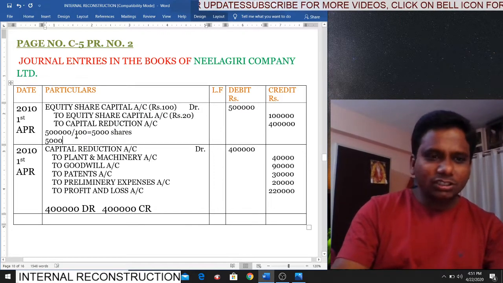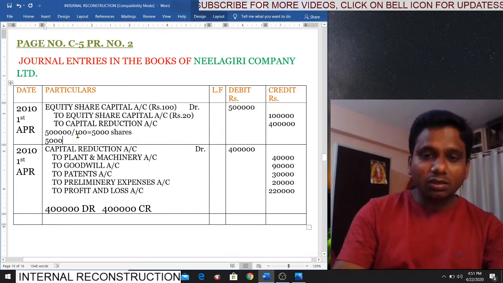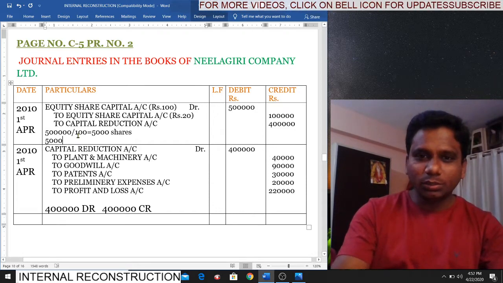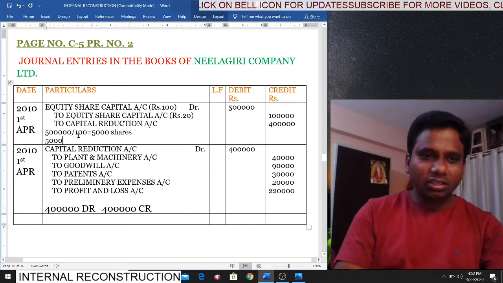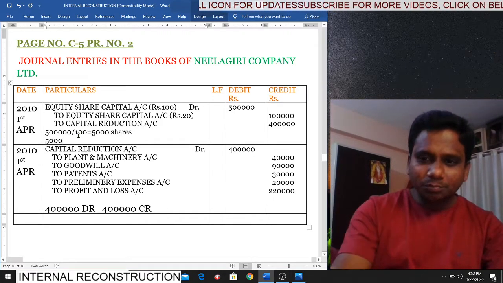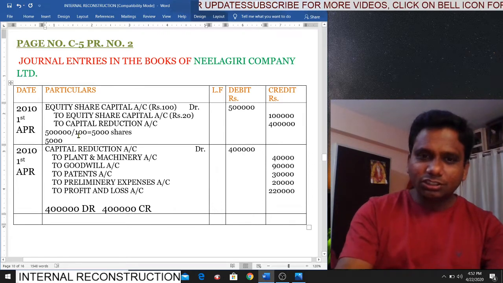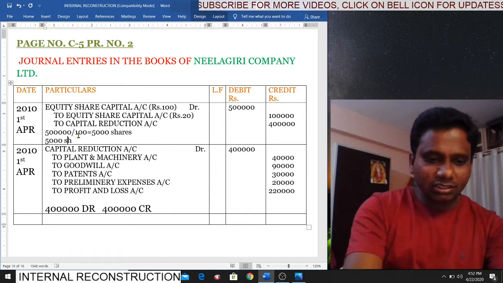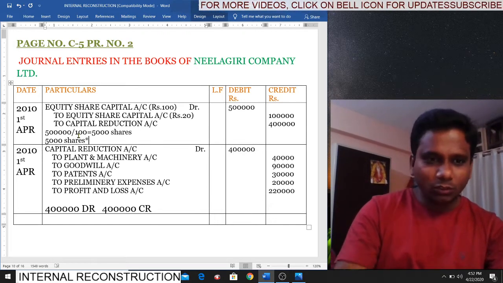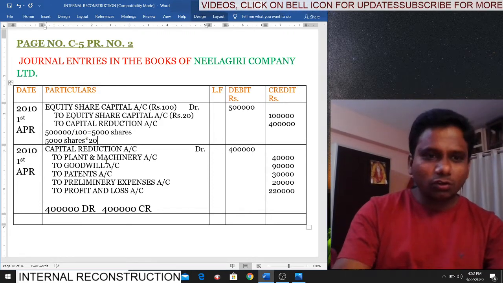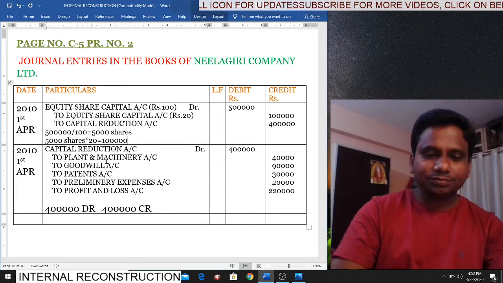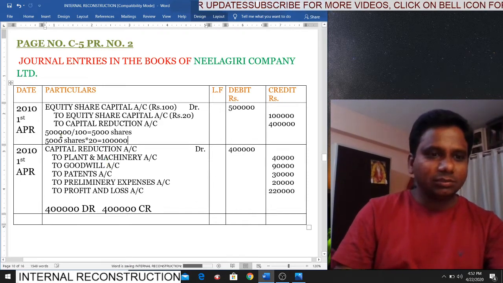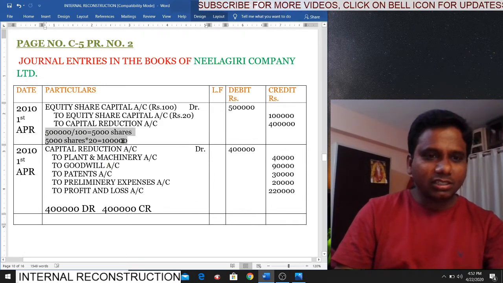How many number of shares are reducing? Number of shares are not reducing. Do remember, number of shares we will not reduce. We reduce only the face value of the share. So 5000 shares into the new face value of share, 20. So how much you will get? 1 lakh. Is it clear? This calculation is important.